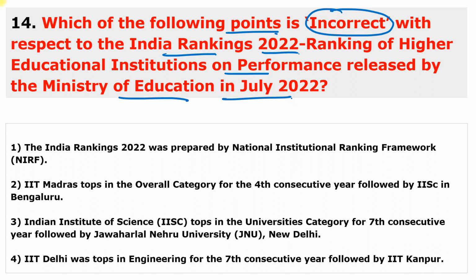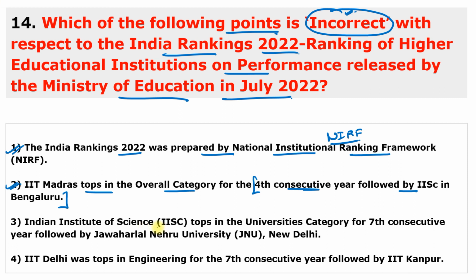So the first point is India Ranking 2022 was prepared by the National Institutional Ranking Framework, which is also known as NIRF. First point is correct, but we have to find the incorrect point. Second: IIT Madras tops in the overall category for the 4th consecutive year, followed by the IISc in Bengaluru. This point is also correct because IIT Madras tops in the overall category.